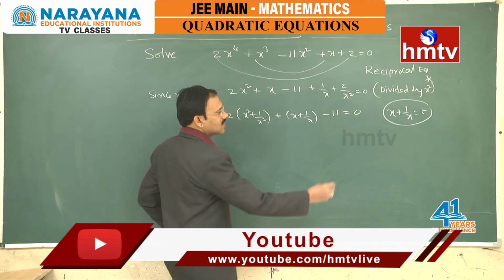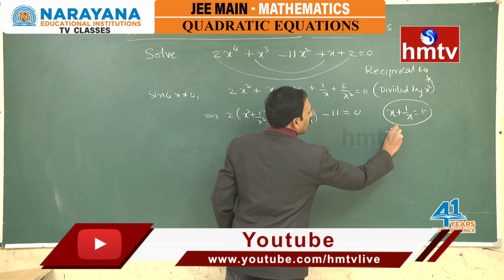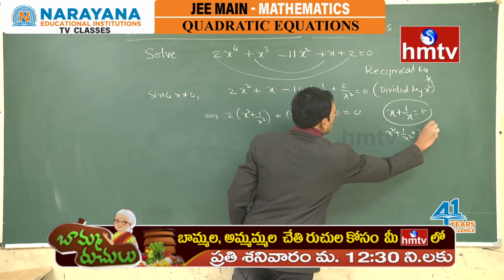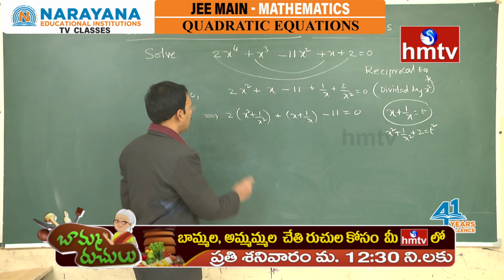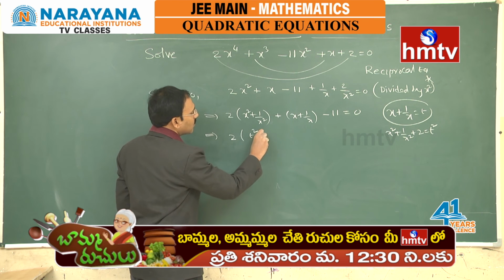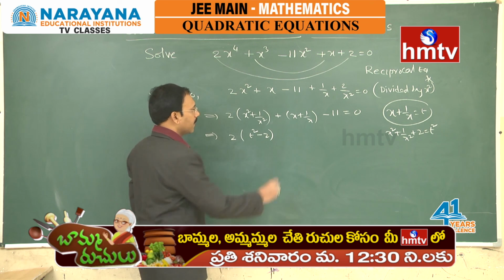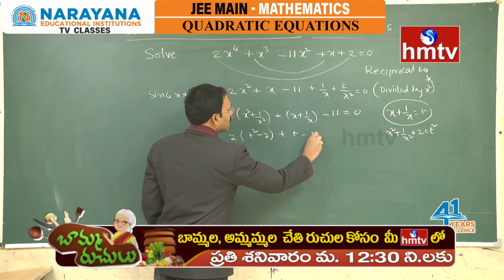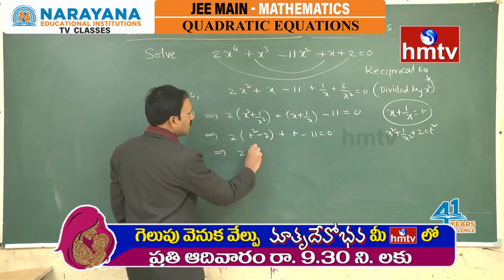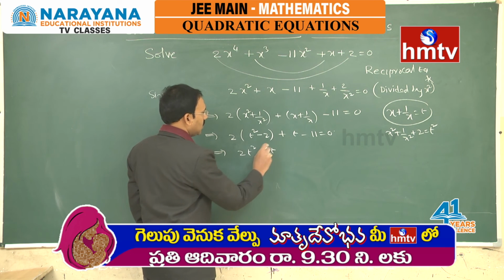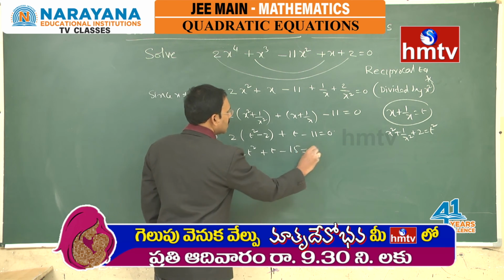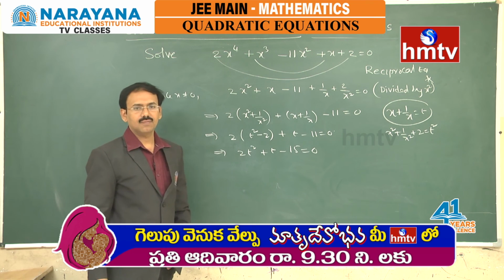If you square this expression, you will get x square plus 1 by x square plus 2 is equal to t square, and hence we write here 2 into t square minus 2 plus t minus 11 equal to 0, which is going to be 2t square plus t minus 4 and minus 11, minus 15, equal to 0.